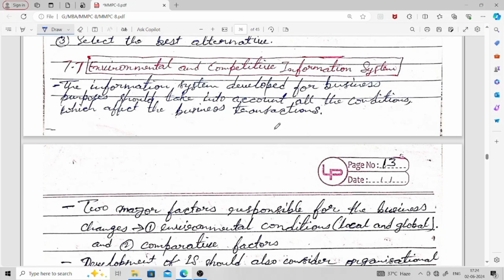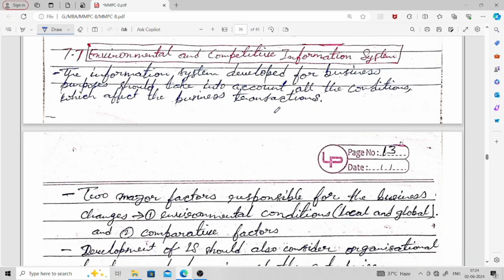Whatever conditions affect the business transactions, all those things should be included in the information system.